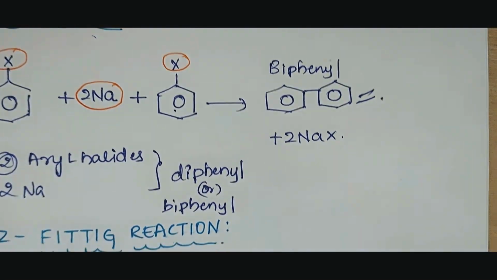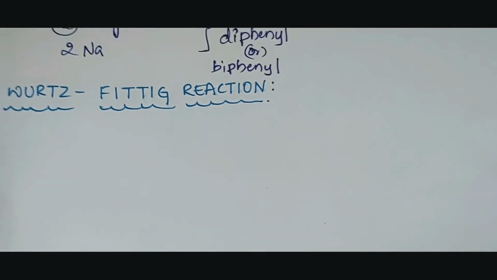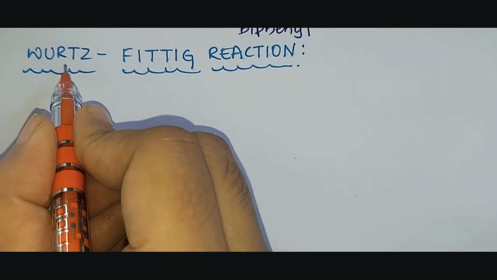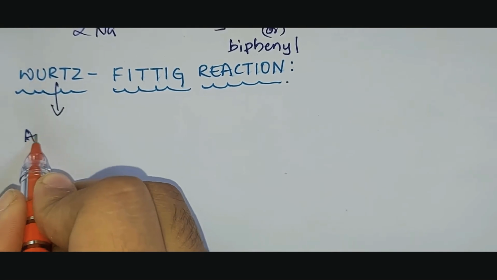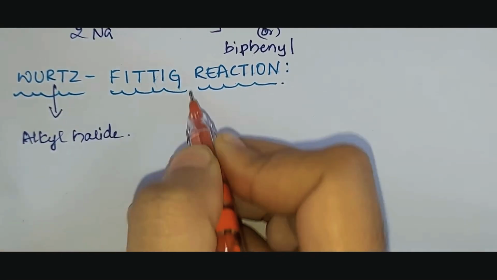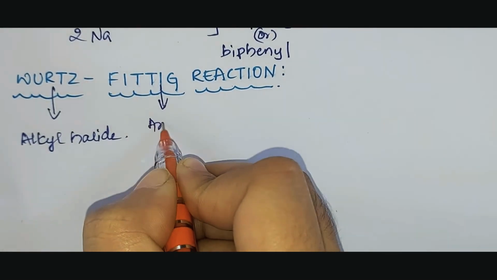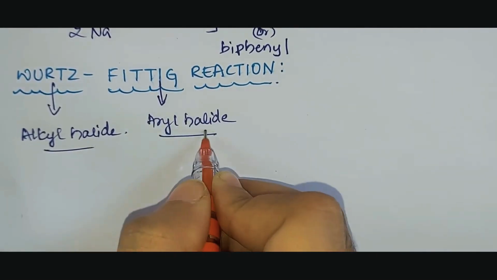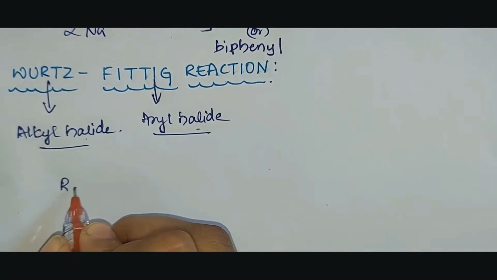Then the next reaction which we will study here is the Wurtz-Fittig reaction. So in the Wurtz reaction, what do we make use of? Alkyl halide. So remember, whenever you get the term Wurtz, it means it consists of alkyl halide. It is a combination of both here. So one of your reactants here will be alkyl halide, and Fittig means aryl halide. So alkyl halide and aryl halide.